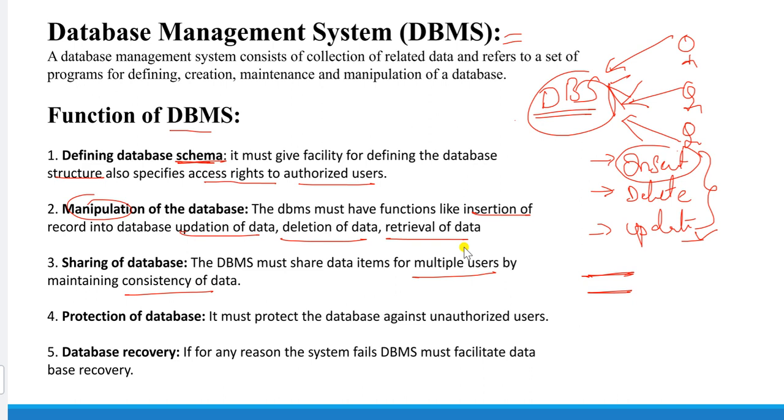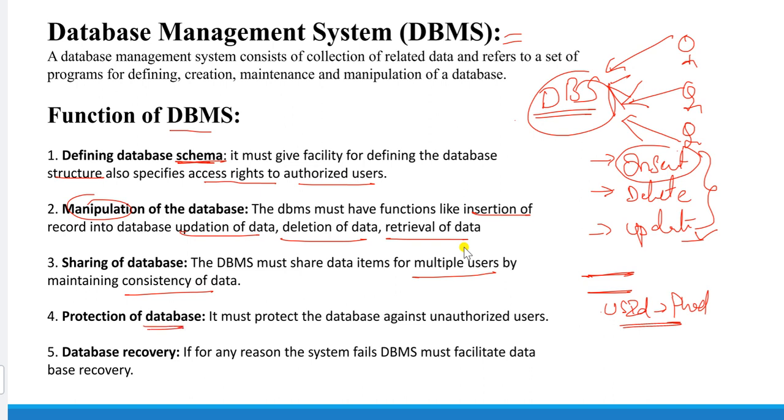Next one, protection of database. I already explained that in file systems there is no security. Anyone can steal the data, or we can lose the data, but not in the case of DBMS. We protect the database against unauthorized users. That is why every person has a user ID and a password to log in to the database. So there is protection for the data.